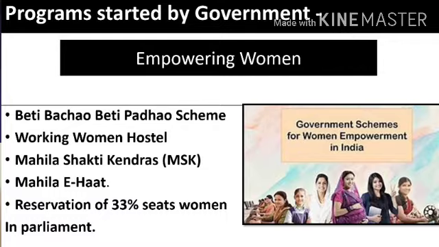See them. First is the Beti Bachao Beti Padhao scheme. Now, as we have seen in gender discrimination, there were two social evils being practiced, that is female feticide and infanticide. Nothing but killing of the girl child before or after their birth. So this scheme mainly aims at saving the girl child, protecting them and also educating them.